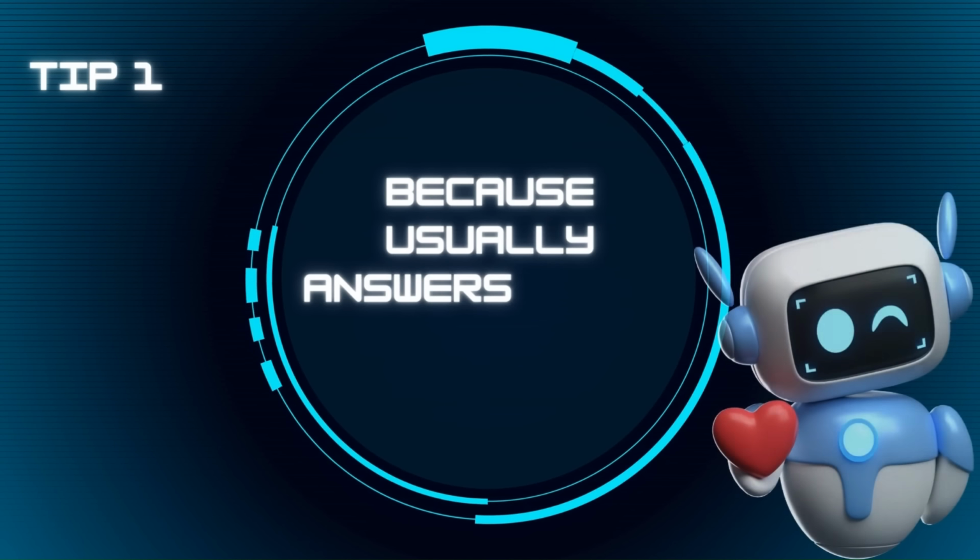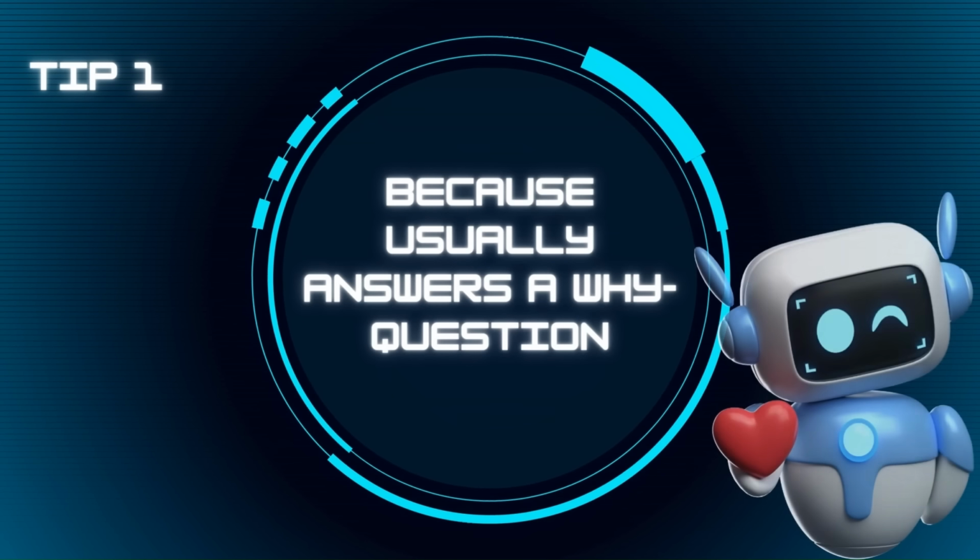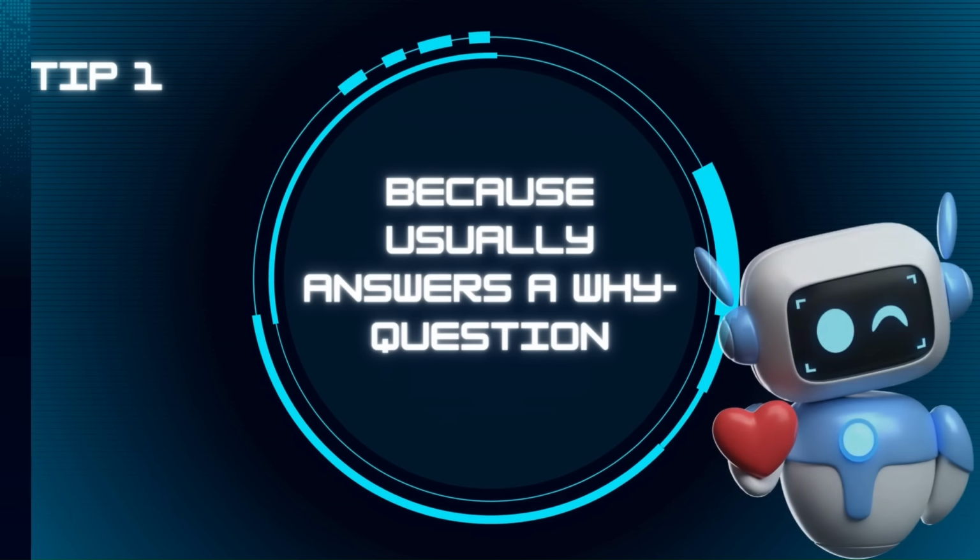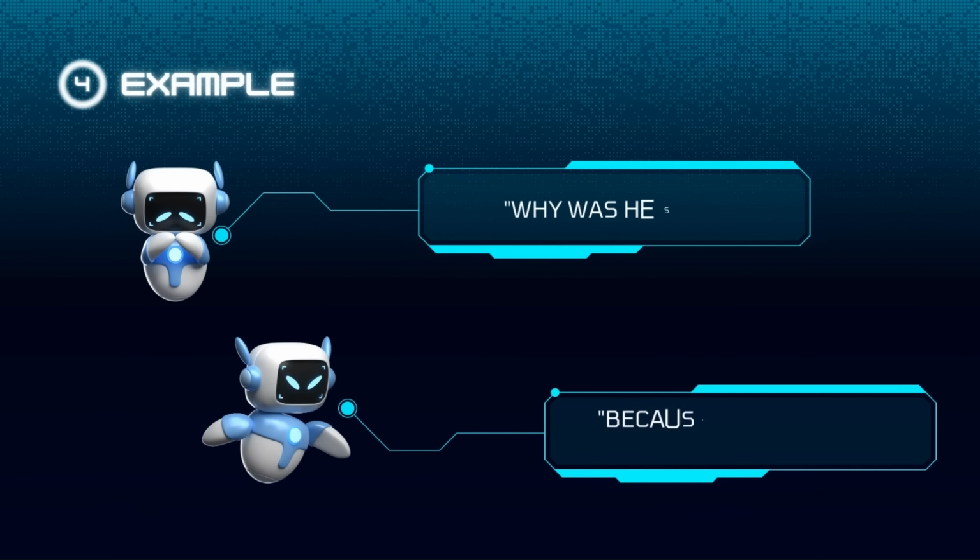We have some tips. Tip 1, because usually answers a why question. For example, why was he sad? Because he had failed his exams.